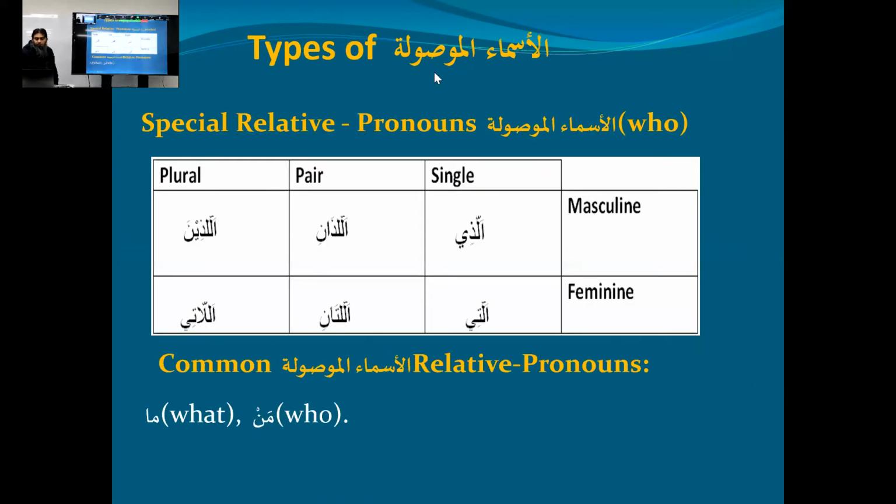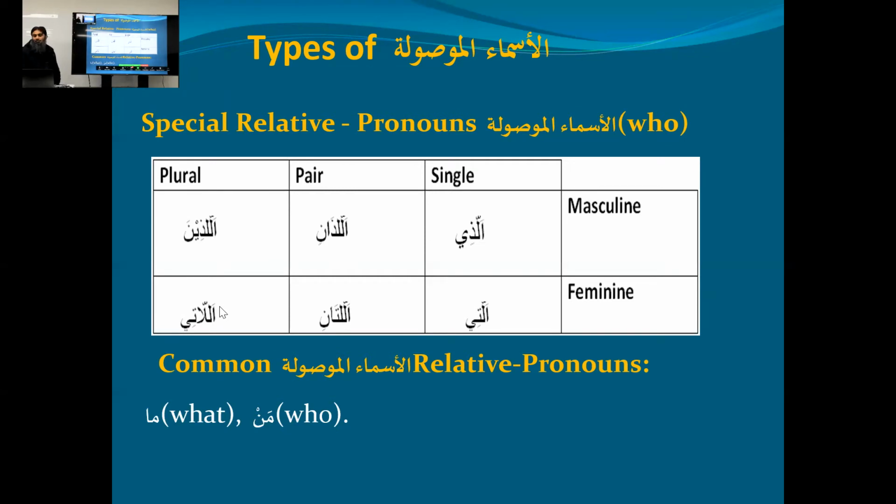So now let's look at the next slide. Let me just move this one here. Okay, now you can see clearly. Types of Asmaul Mausula. There are two types. One is called special Asmaul Mausula. What are those? These are the ones you read in the Quran day in, day out. Allazi is singular, masculine. Its pair is Allazani, and its plural is Allazina. Allati is singular, feminine. Allatani is the feminine pair.